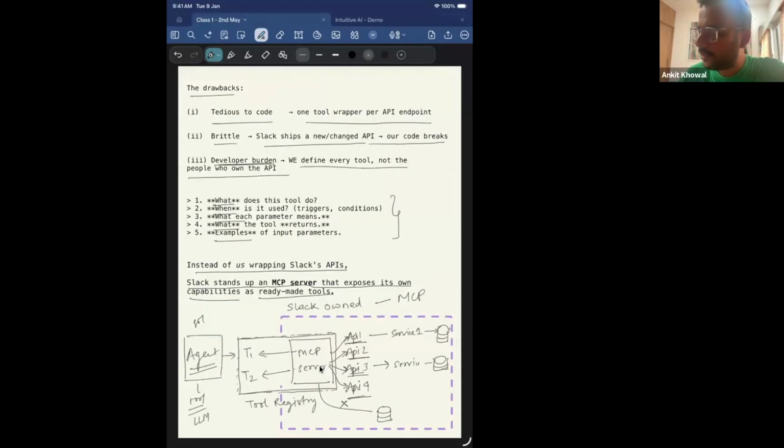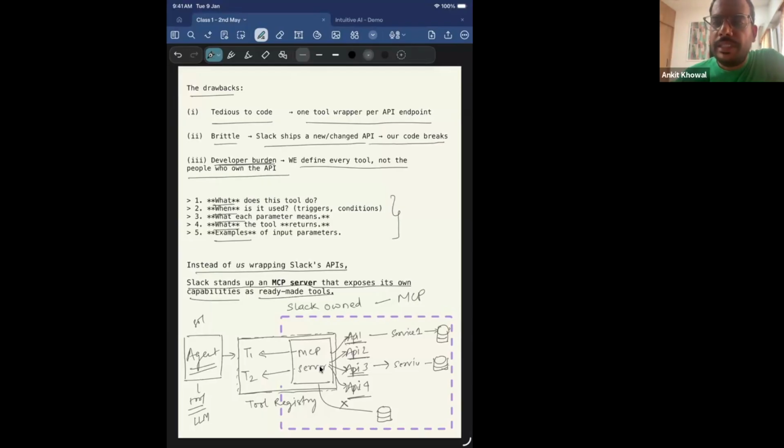We'll go into more examples, but this is a high-level overview of what an MCP server does. Just focus on the tool calls. Previously, if you were developing an agentic workflow, you had to define the tools, right? The MCP server says, hey, the application developer does not have to define the tools. Instead, if I'm developing a Slack app, maybe Slack can give me a set of tools that it exposes. If Slack defines those tools, maybe they will be more accurate, since they are the owners of it. So that is what an MCP server is.